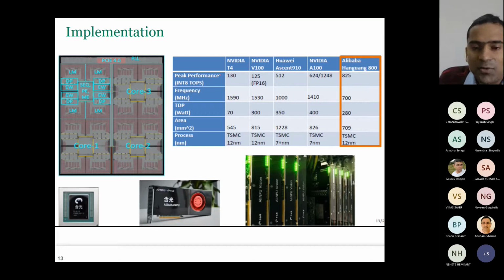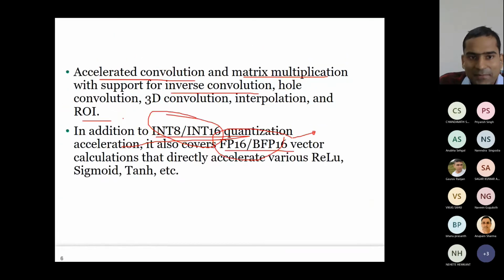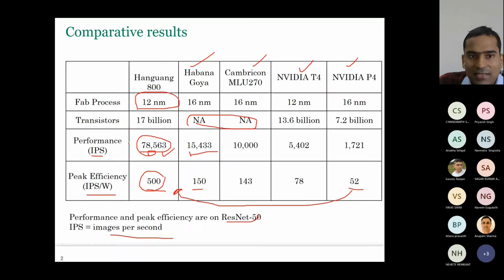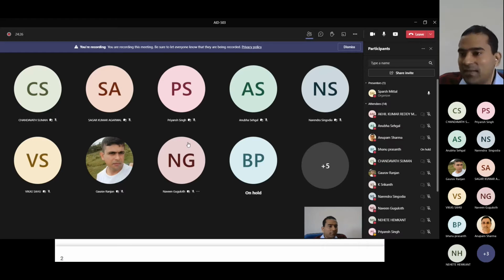So one question I will give either in the homework or exam is, what is the difference between tops? This is the tops. This was IPS. Both are metrics of performance. What is the difference between tops and IPS?